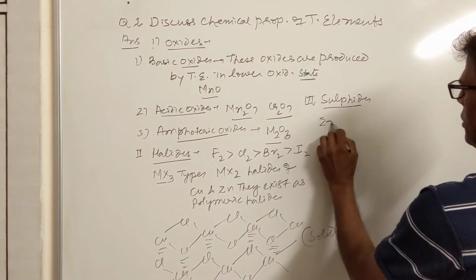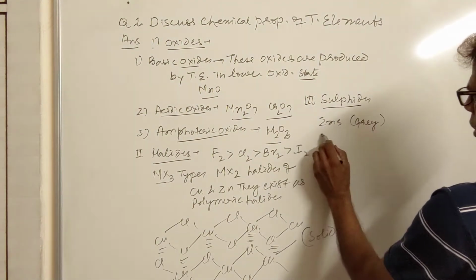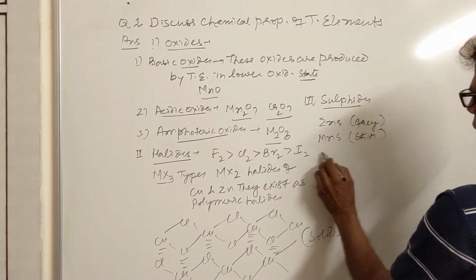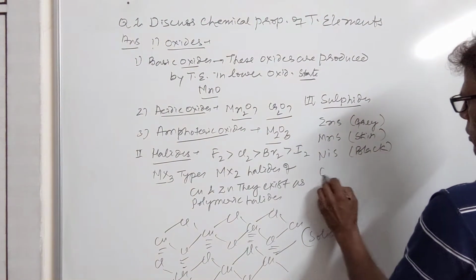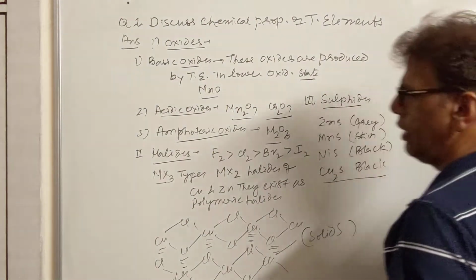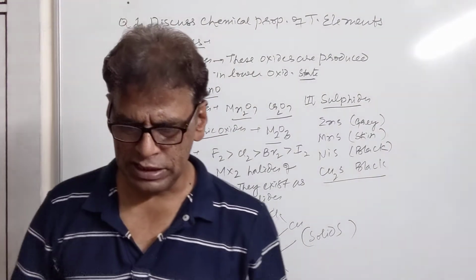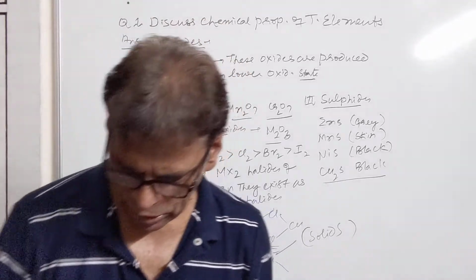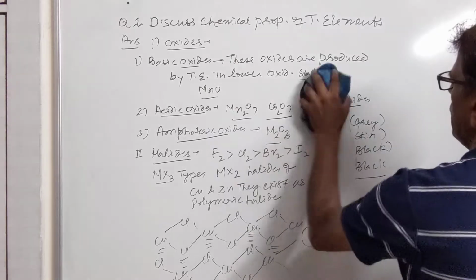These sulfides are zinc sulfide, which is grey colored. We have MnS, which is skin colored. NiS is black. Cu2S is also black in color. So all the sulfides have different colors. The different colors are associated with the d-d transition. We have already studied that. So this was regarding the chemical properties of transition elements.